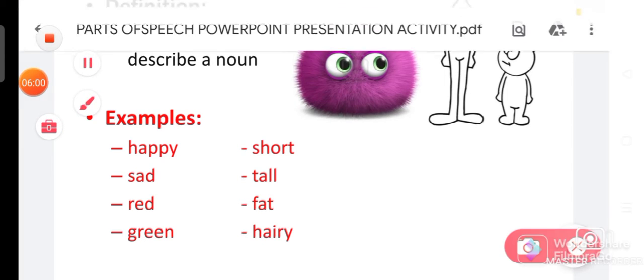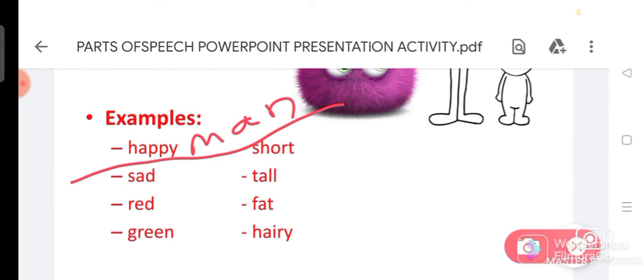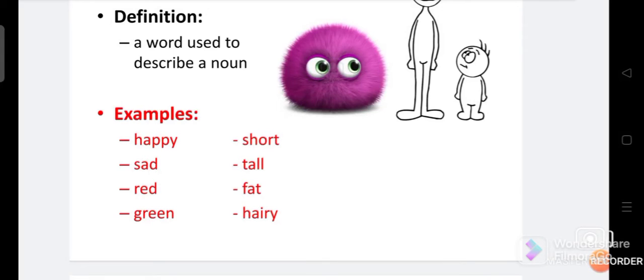For example, a happy man. What this happy is telling you is that it is modifying the noun. Instead of saying just a man, we say a happy man. She is a beautiful girl.